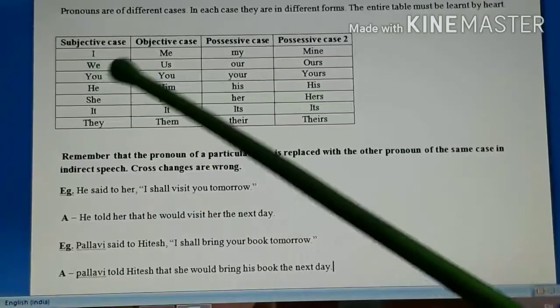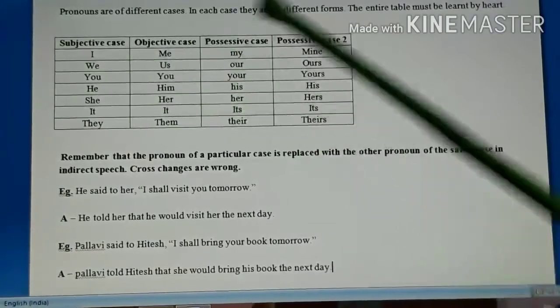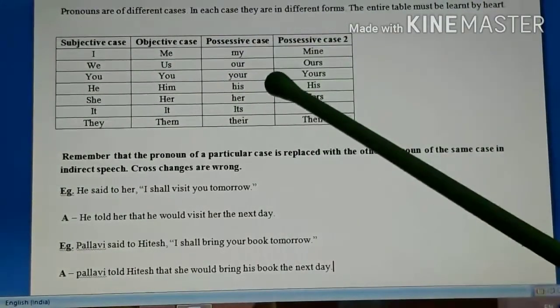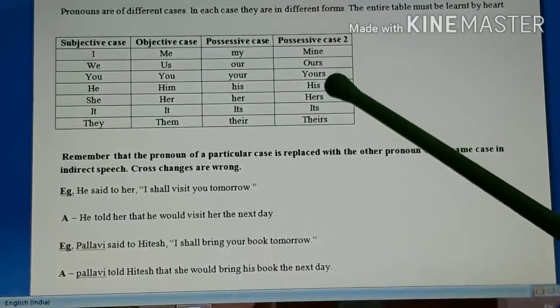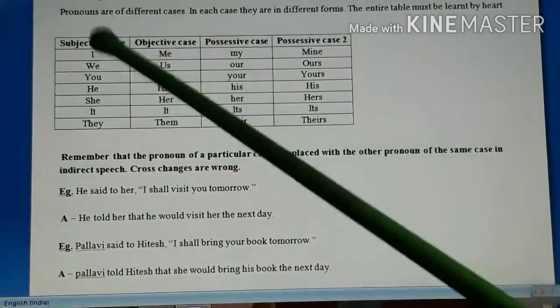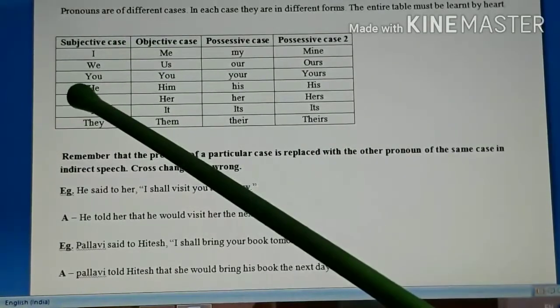So for I you cannot use him or her. For I you cannot use his or her. For I you cannot use mine or yours or his or hers. So I will be replaced only with another pronoun from the same case.